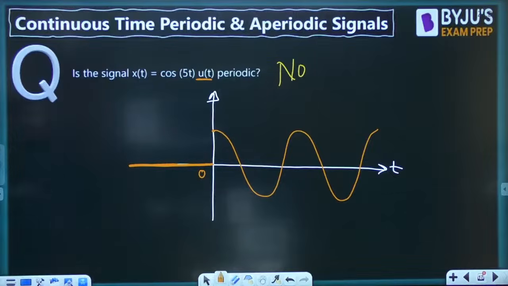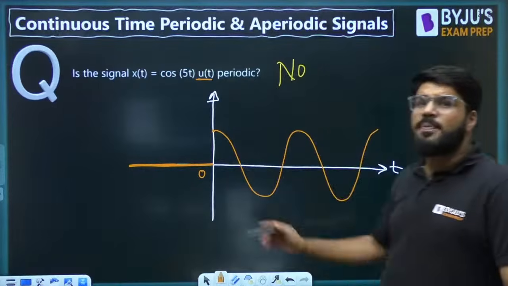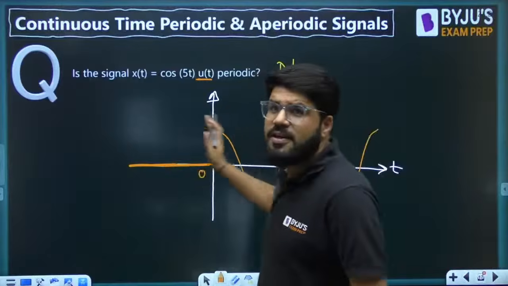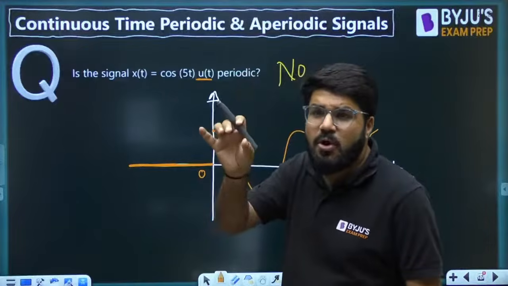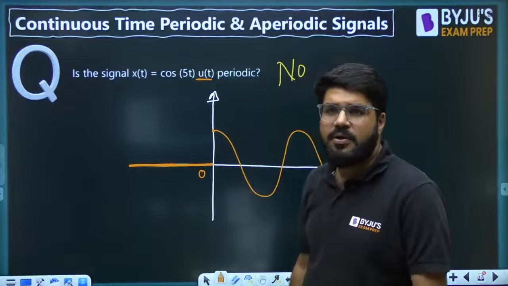So that is why it is not a periodic signal. Its value should repeat for all values of time from minus infinity to infinity. Cos omega t is periodic. Cos omega t into u(t) is not periodic. Not periodic. Chalo.